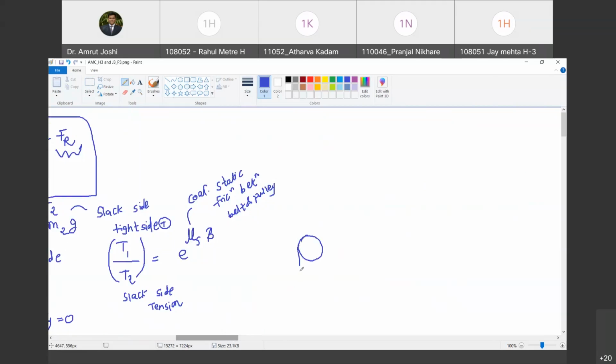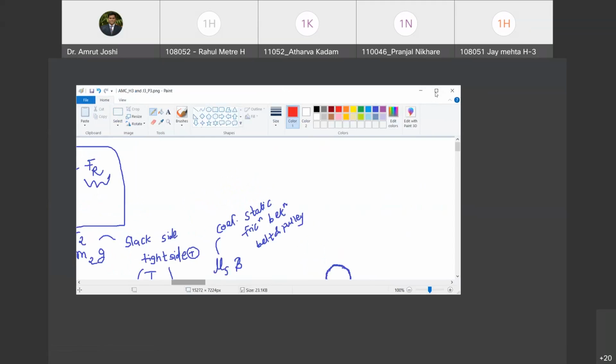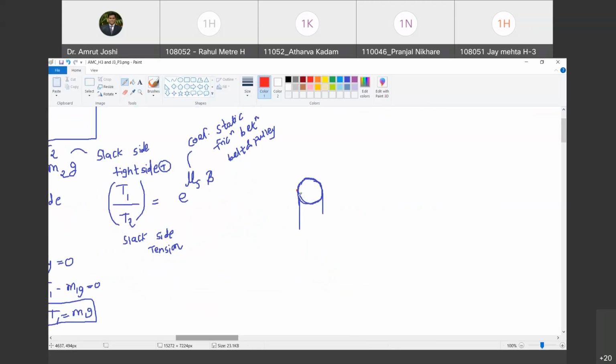So I will draw a zoomed view of that pulley. This is how the belt is passing over this pulley. Do you agree with me? I have shown the belt in a different color so that you understand. Now to the center of this pulley, I am going to join a point.